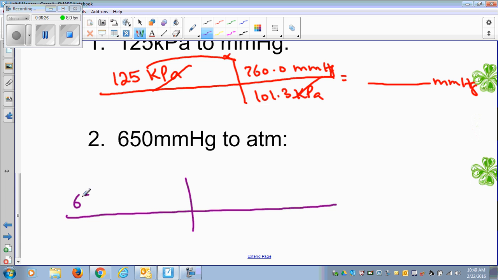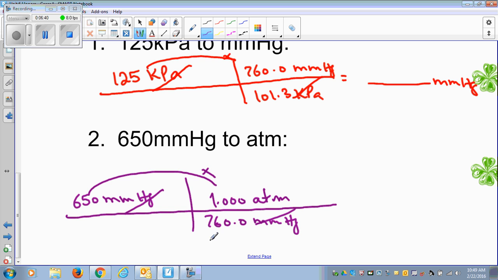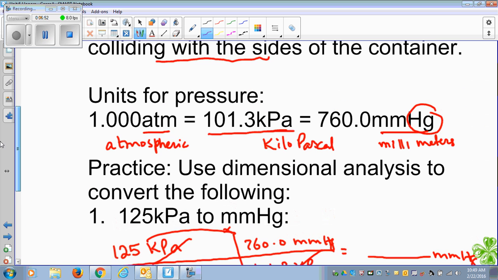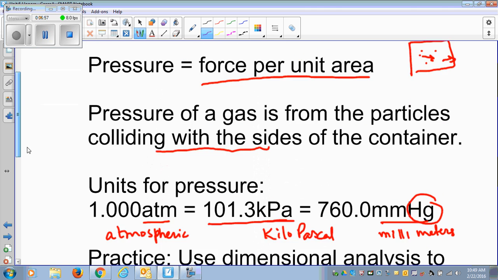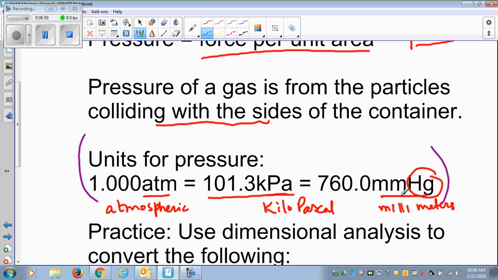So I have 650 millimeters of mercury. I know that 760.0 millimeters of mercury is 1.00 atm. Okay, so millimeters get cancelled. You multiply these two numbers and divide by this. That will convert your millimeters of mercury into atm. So this is how we will convert units. And as I'm saying, you have to memorize. This will not be given to you on the test or the quizzes. You have to memorize the standard values for the pressure, right?